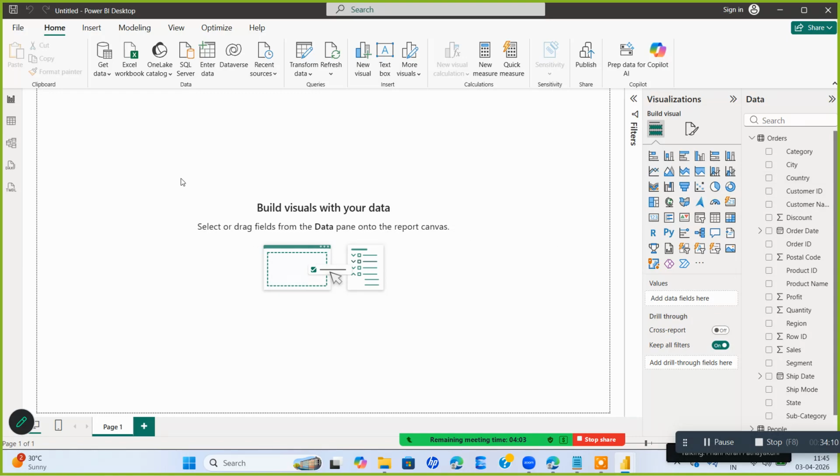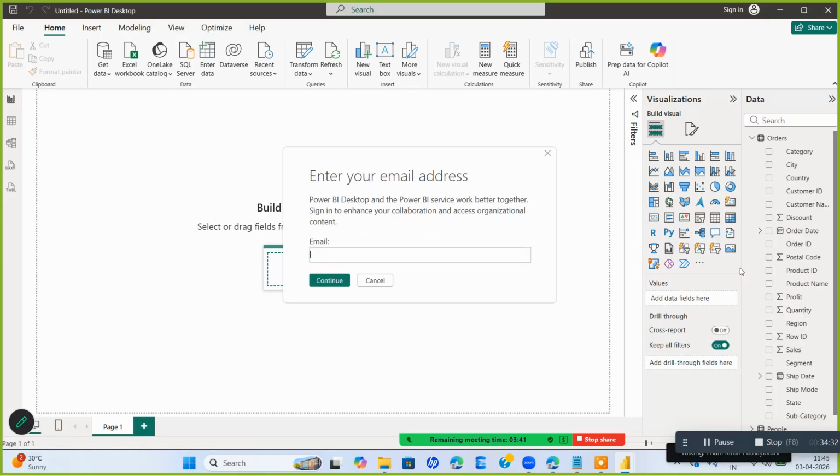I'll show you a simple one. Even here it is a GUI, graphical user interface. Say I wanted to do a small analysis. I'll take a card visual. Here is the visual pane. These are all the visuals, and in addition you have some more visuals here. If you check here, get more visuals.